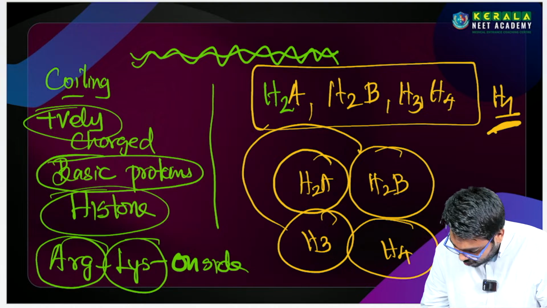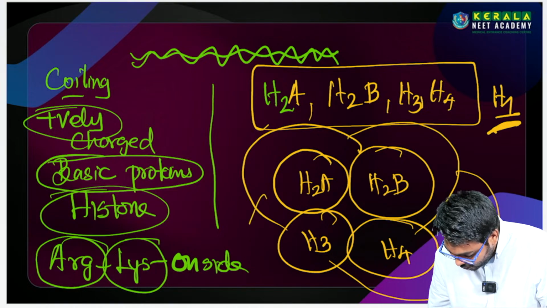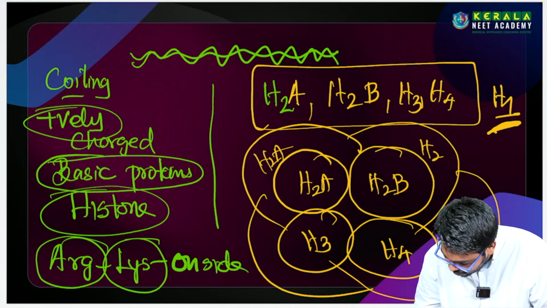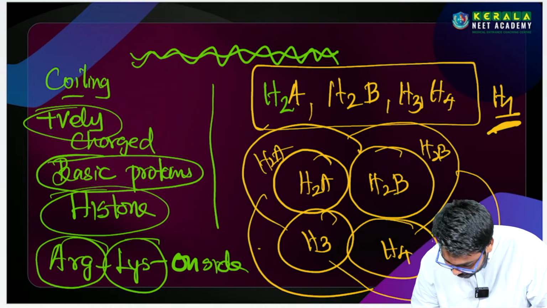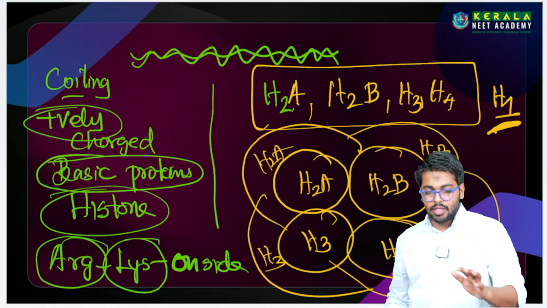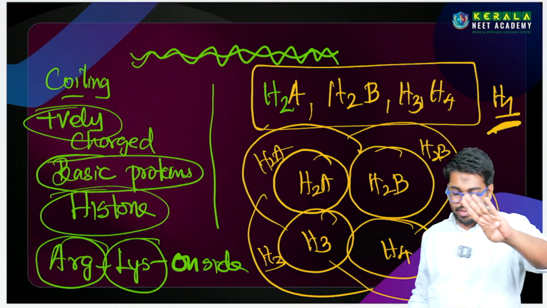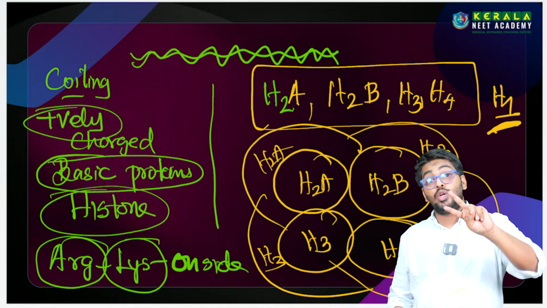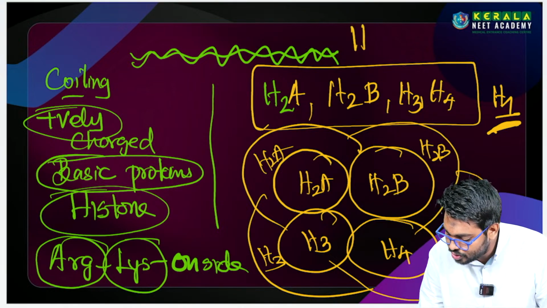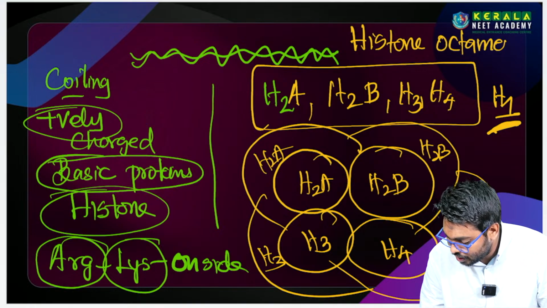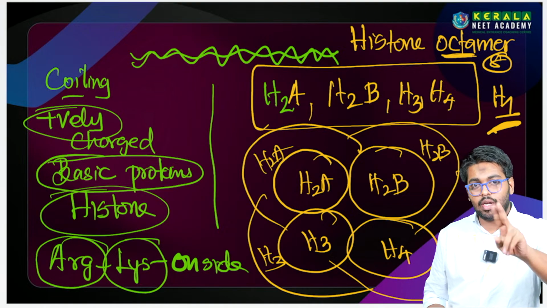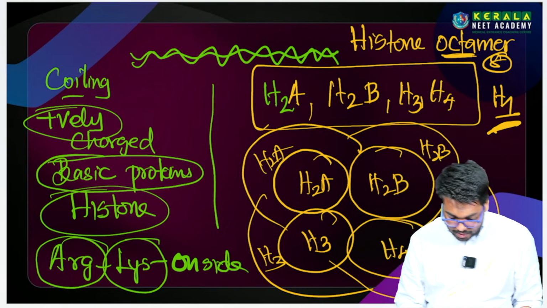All the components of the histone are present in two copies: H2A, H2B, H3, H4. So four subunits are present in the histone complex in two copies. So we can say this is called the histone octamer. Octa means 8: eight subunits, four subunits in two copies. That's why we call it that.